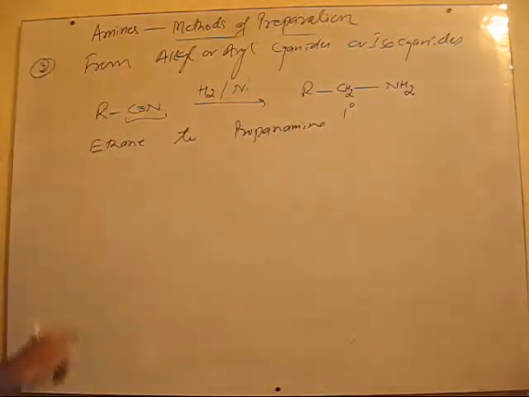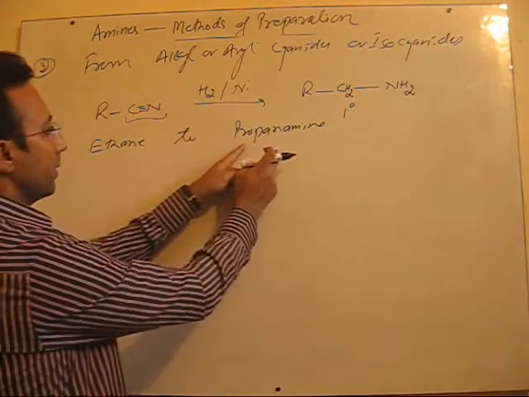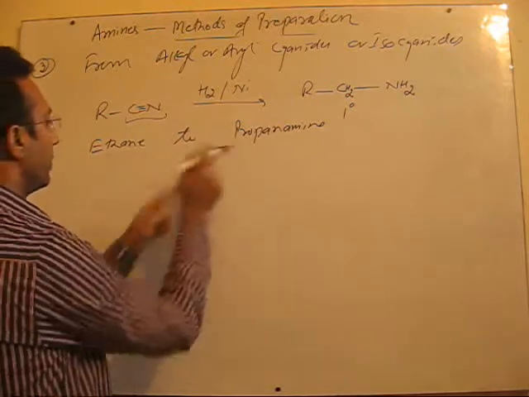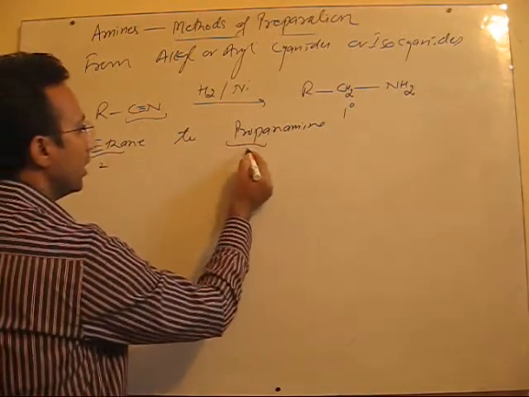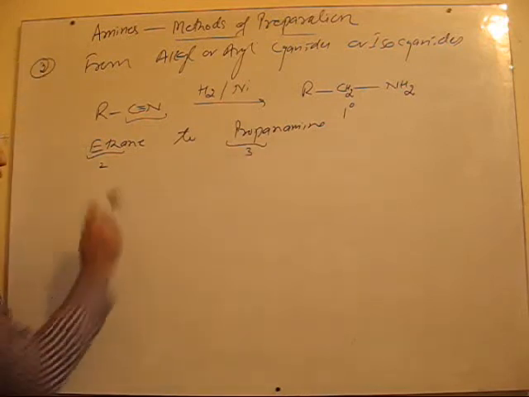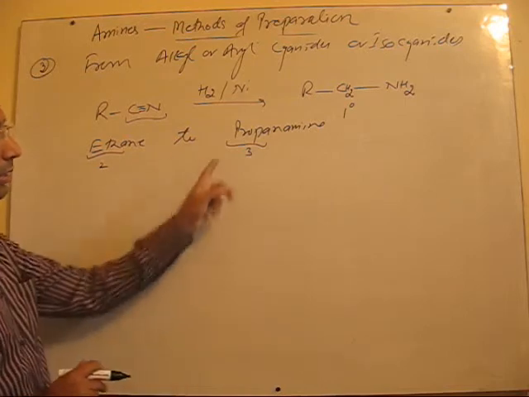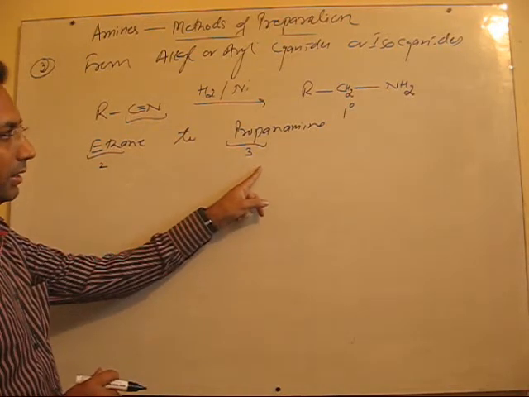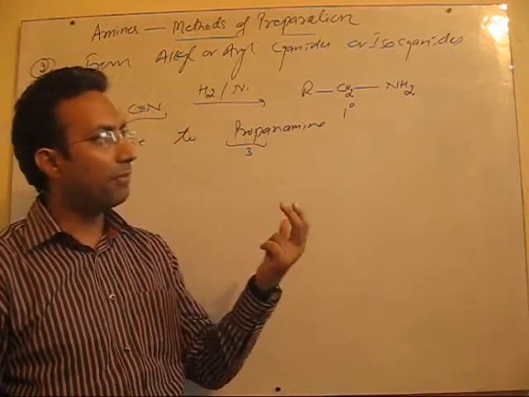Lastly, I took an example of conversion of ethane to ethanamine, but now this is ethane to propanamine. Here two carbons are there, and here three carbons are there, it is prop. So there is an increase in the chain, so cyanide will definitely be introduced in this conversion. We will require cyanide. And remember, whenever you require cyanide, you have to prepare